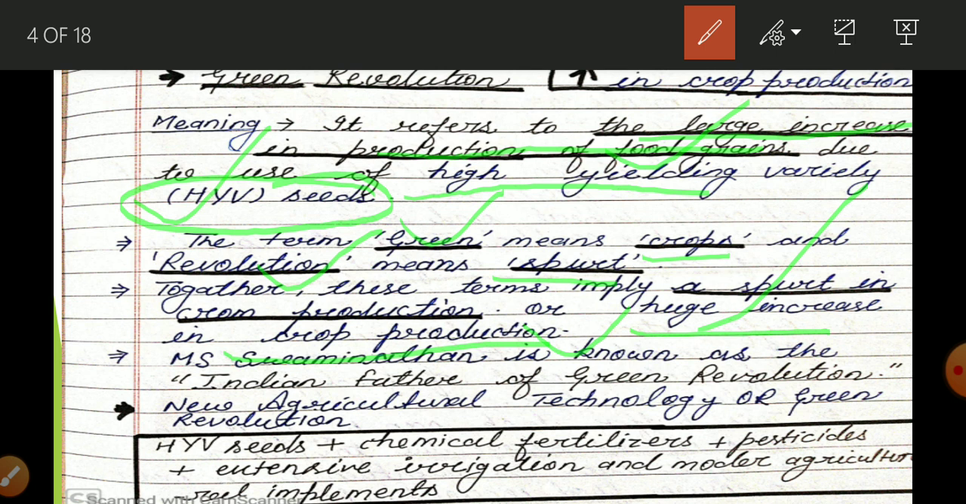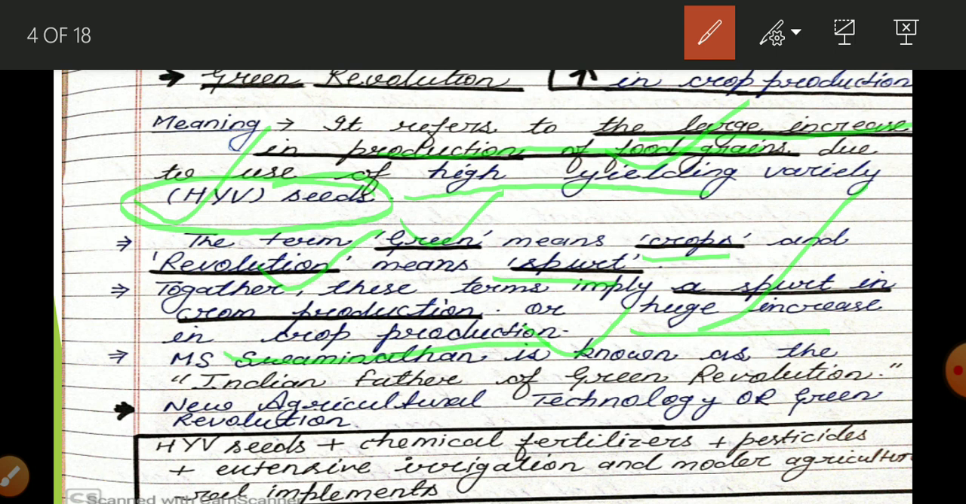Who is known as the father of green revolution? M.S. Swaminathan is known as the father of green revolution. Why? Because under his guidance and leadership, the green revolution was introduced in India. That is why he is considered the father of green revolution in India.